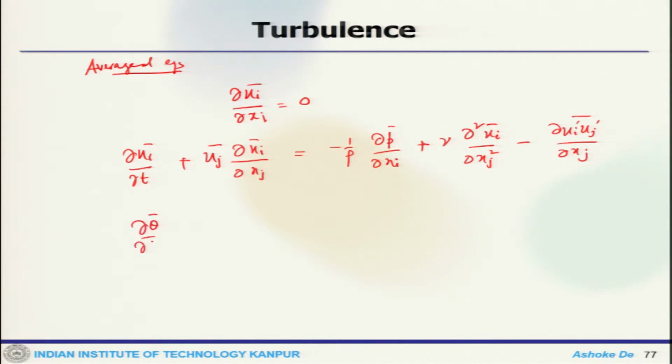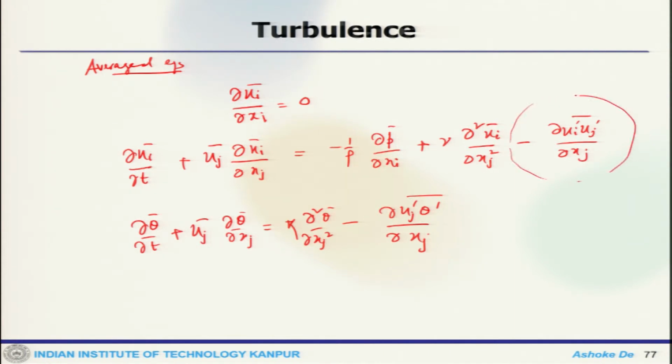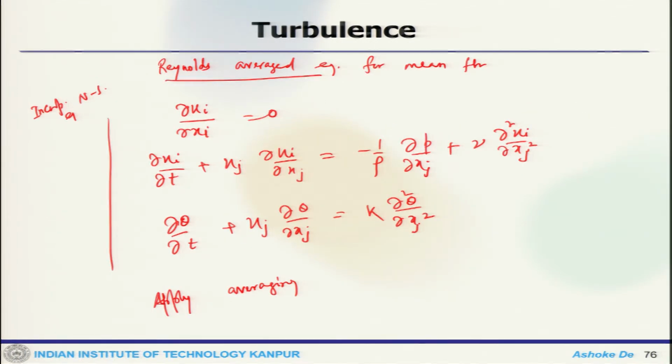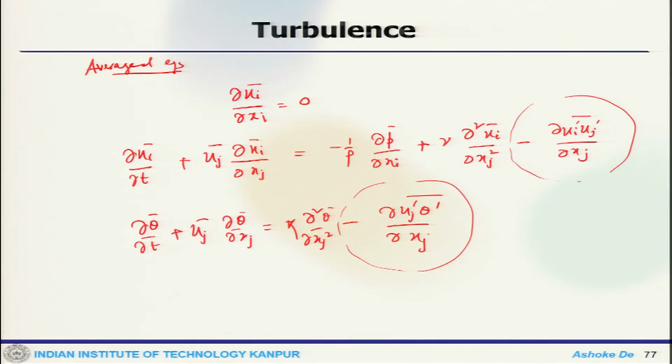Similarly, del theta bar by del t plus uj bar del theta bar by del xj equals kappa del square theta bar by del xj square minus del of uj prime theta prime bar by del xj. So, we can see this is one term and this is another term. Compared to the starting governing equations, due to the averaging we get back these additional terms, and these terms are known as Reynolds terms.